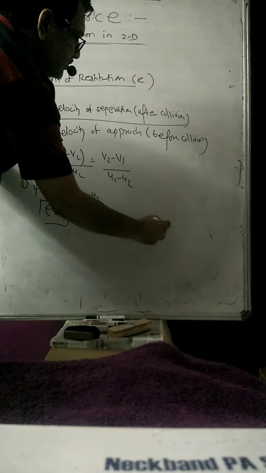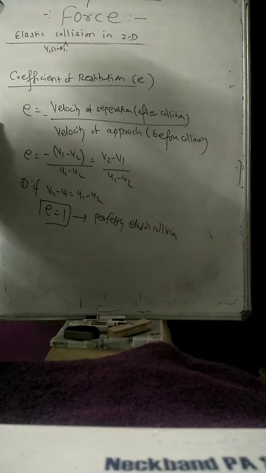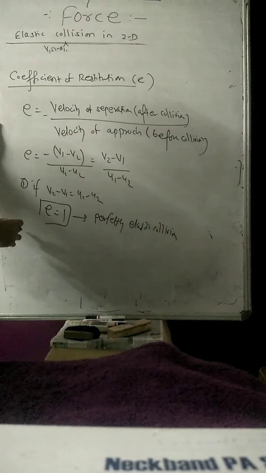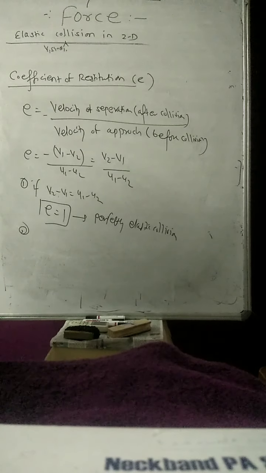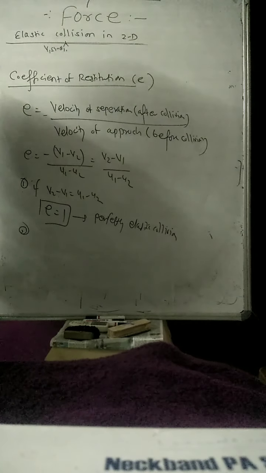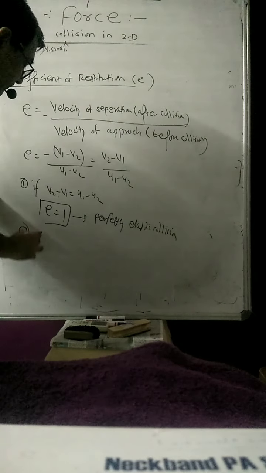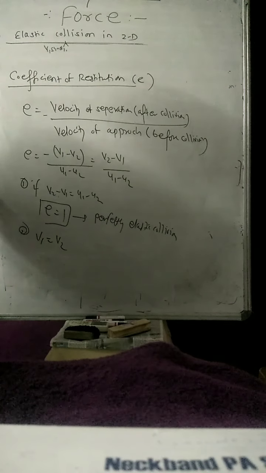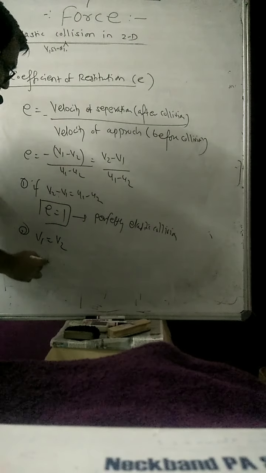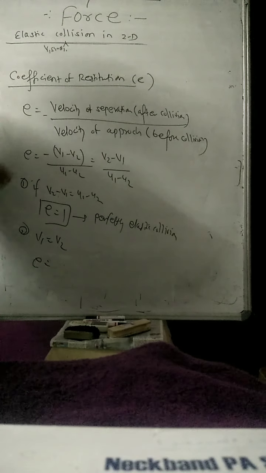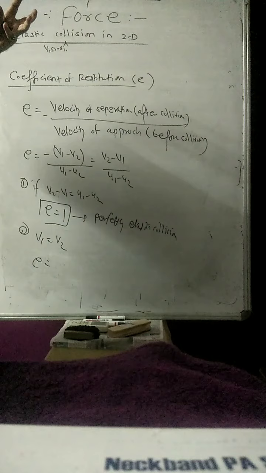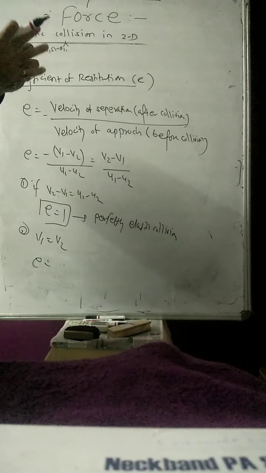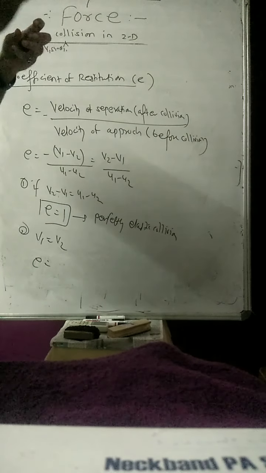Means there is no loss of kinetic energy going on. But in this second case, suppose I consider the case where the final velocities are the same, v1 is equal to v2. After collision their velocities are the same. Then the collision, these two bodies, after collision will act like one body after combination of the two bodies, like mud thrown on a wall.